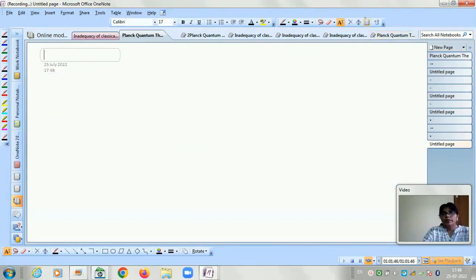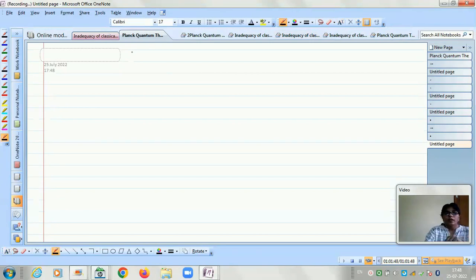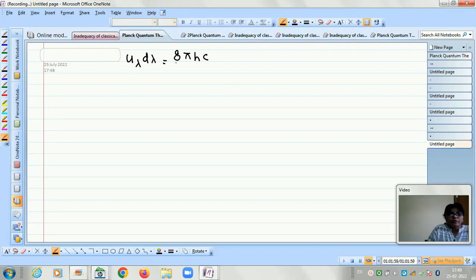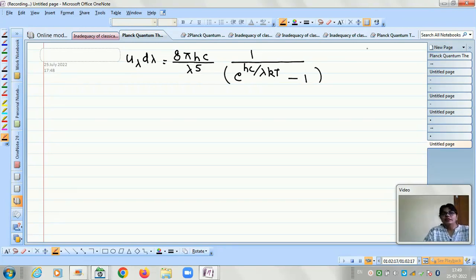Now let us go to the next page and write our final result: u lambda d lambda is equal to 8 pi hc upon lambda to the power 5, and then 1 upon e to the power hc upon lambda kT minus 1. This is the energy density, and we have calculated it using Planck's quantum theory.